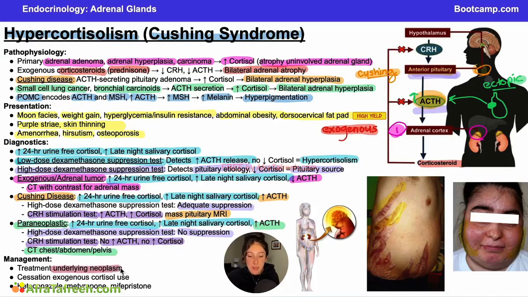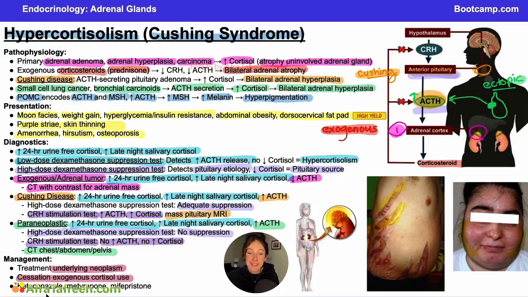So if it's a neoplasm, treat the underlying neoplasm. If this is caused by exogenous steroid use, then cease the exogenous steroid use. Of course, this is easier said than done. Some patients need to be on these medications for other underlying conditions. So balancing the lifestyle cost and the importance of them being on this medication to manage other conditions is very challenging for a lot of patients.